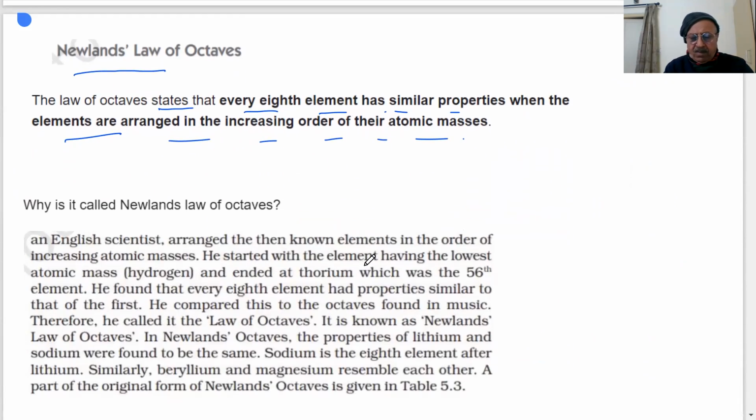What Newlands did was arrange the elements according to increasing atomic masses.